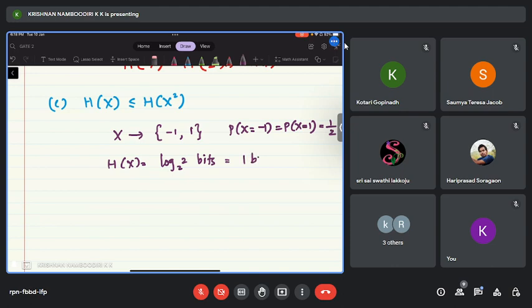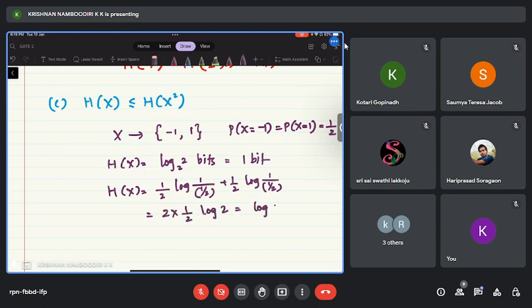That means 1 bit. Or in other words, you can compute half log 1 by half plus half log 1 by half, that means 2 times half log 2, which is log 2 to the base 2, which means it is equal to 1 bit.